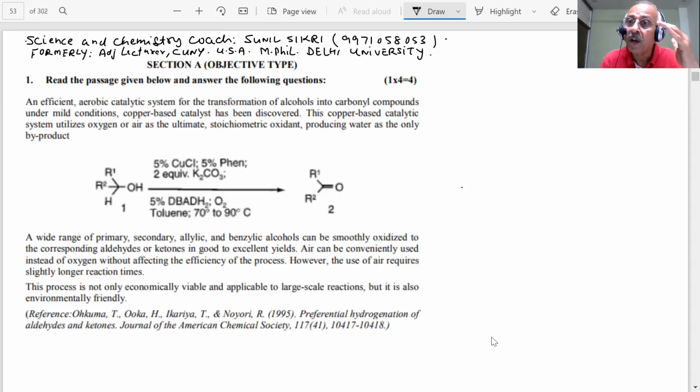Similarly, in assertion and reasoning, when we have four choices, we have to be very careful whether this is the correct statement, the correct reason or a false reason, and whether the reason supports the assertion. All these possibilities are there, and therefore a lot of focus and concentration is required.